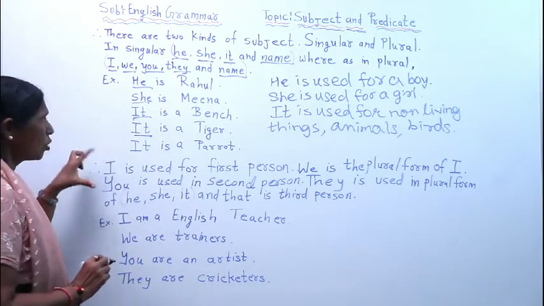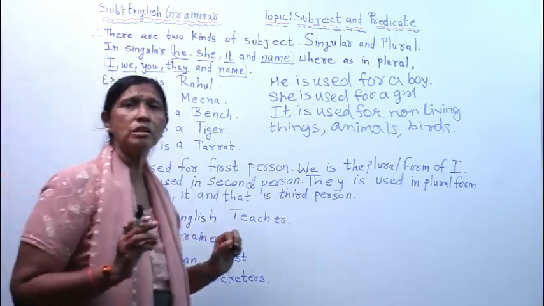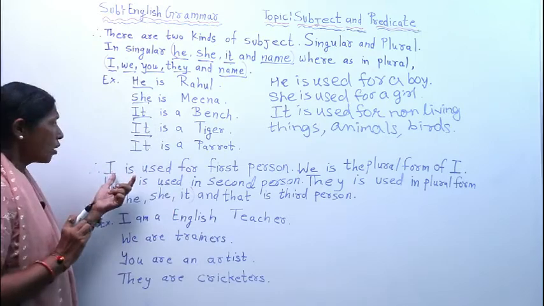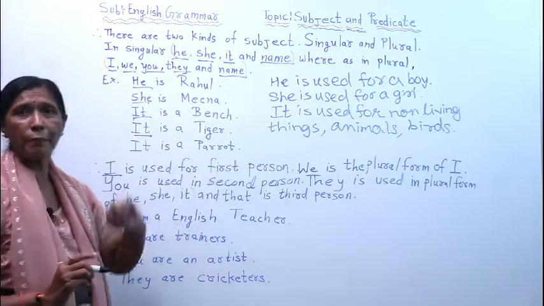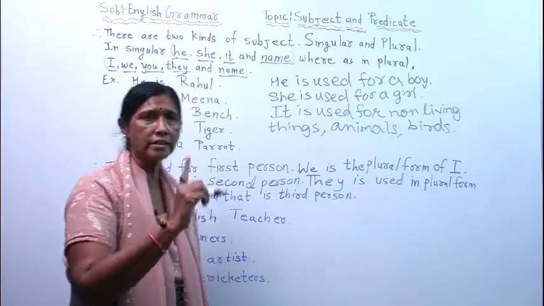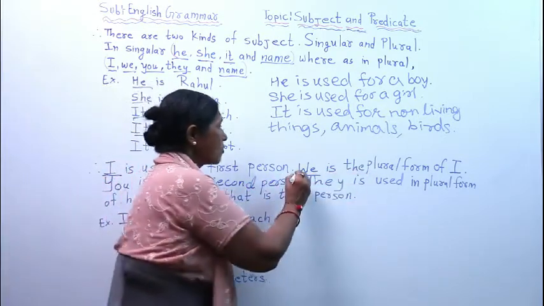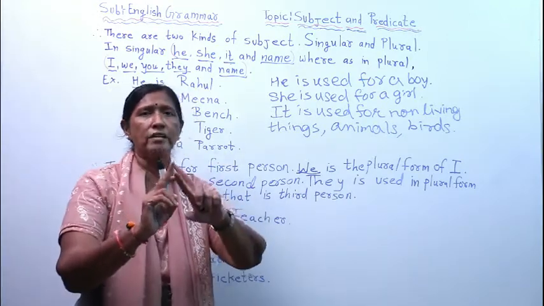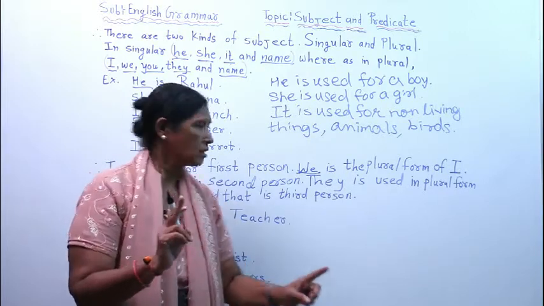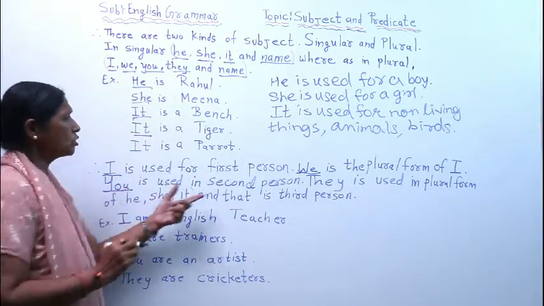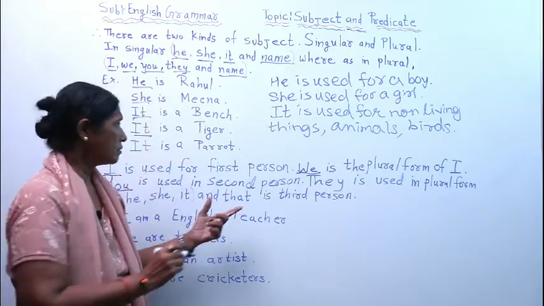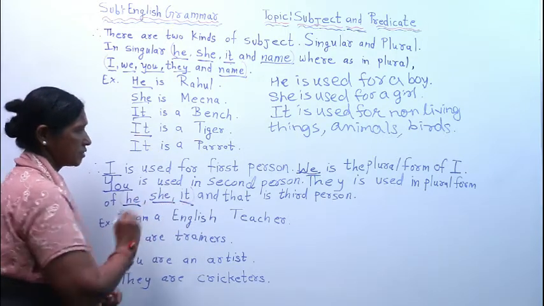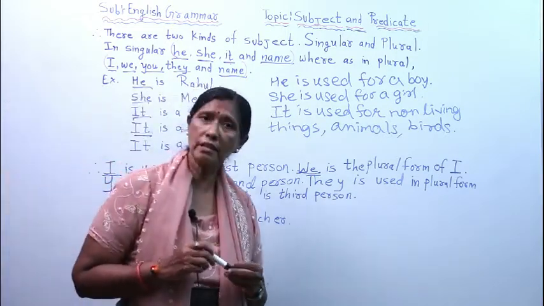Now I will tell you some more. In this I will tell you about three persons. First person, second person, third person. I is used for first person, singular form, right? Then we is the plural form of I. Because if it is more than one, then we are using we. Same thing, you. You is used for second person. Then they is used for the plural form of he, she and it. And that is in third person.